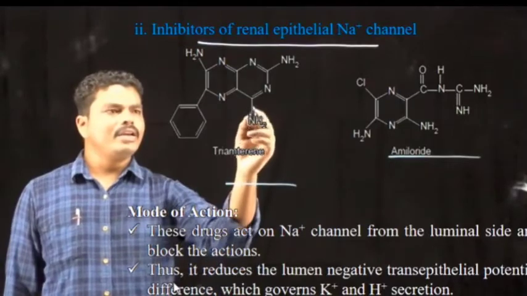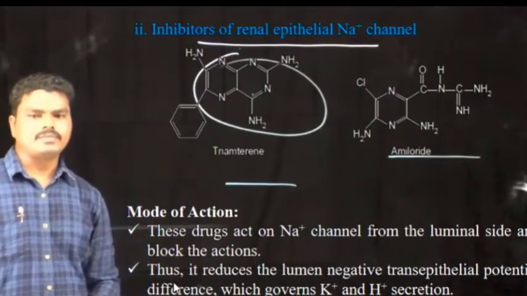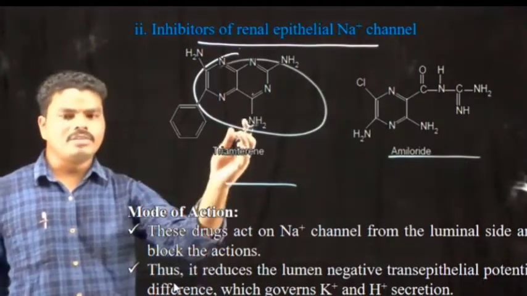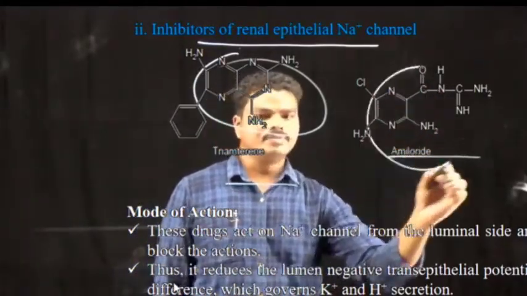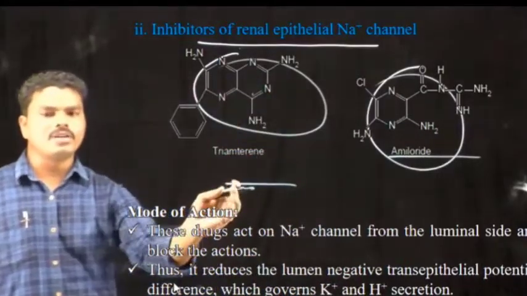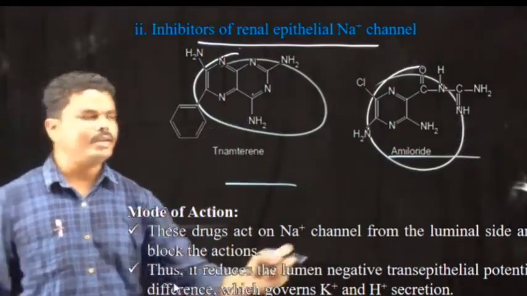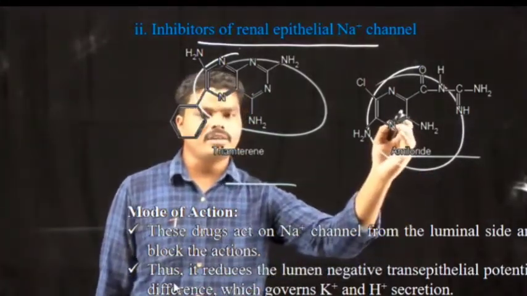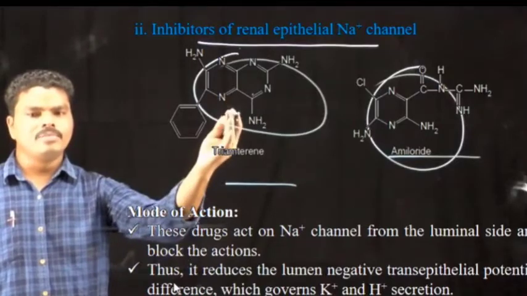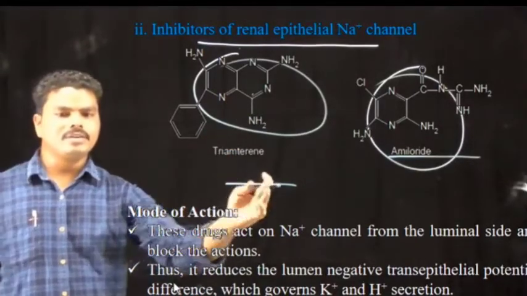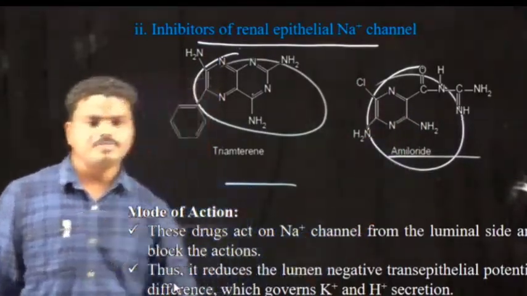Triamterene is nothing but a derivative of pteridine nucleus, and amiloride is the derivative of pyrazine. So that means the basic functional group which is present in the triamterene is pteridine, and in case of amiloride, the basic functional moiety is the pyrazine. Okay, so there are some substituents to the pteridine nucleus in case of triamterene, and in case of amiloride, there are substituents present on the pyrazine nucleus.